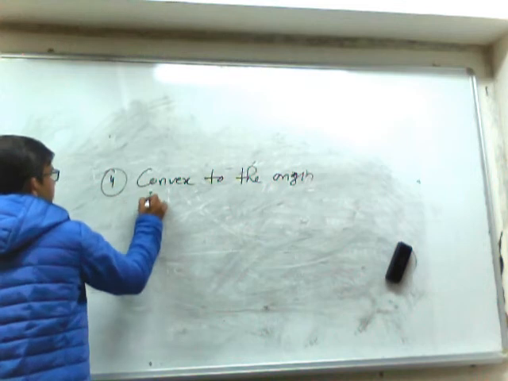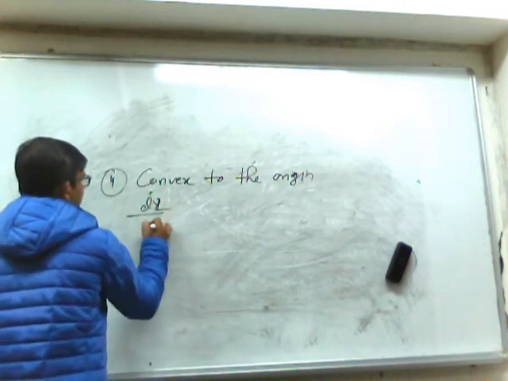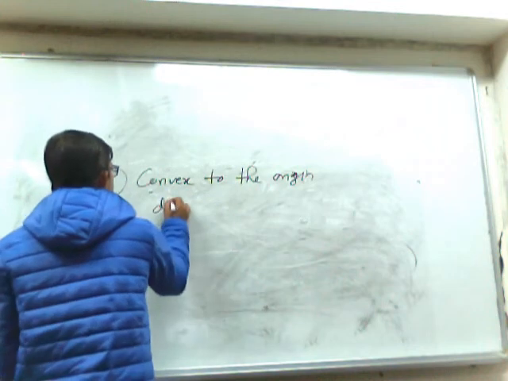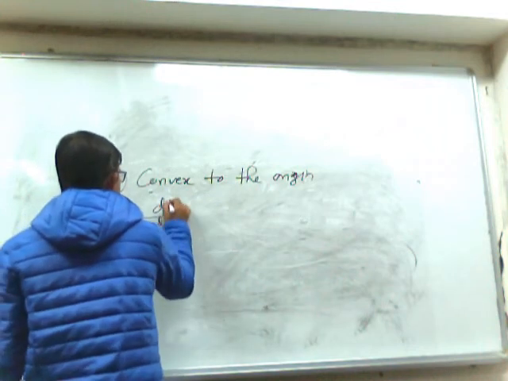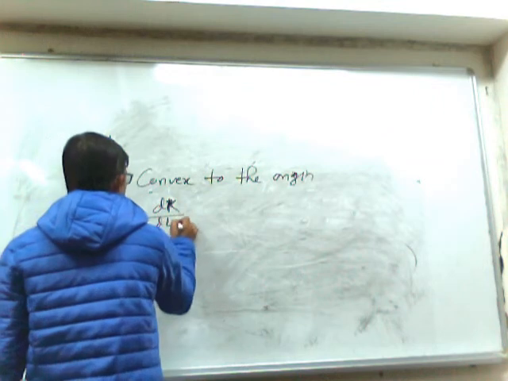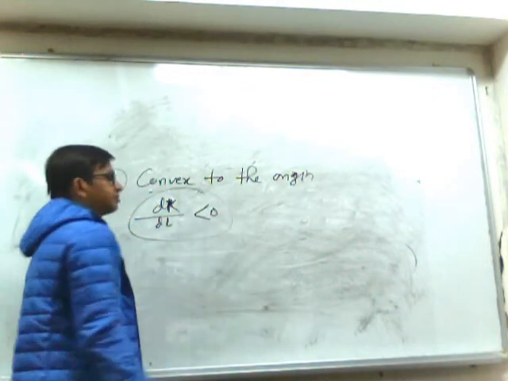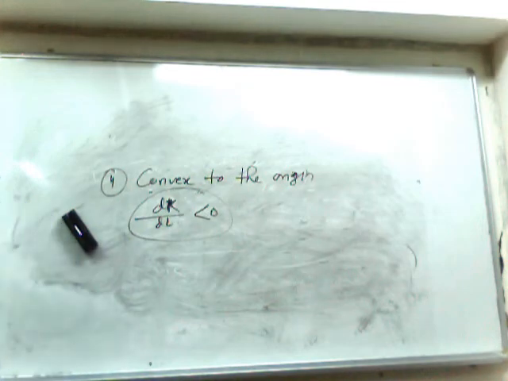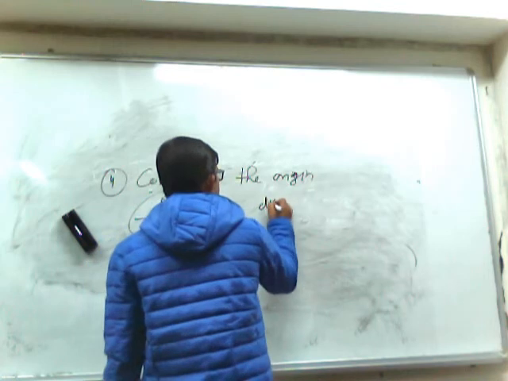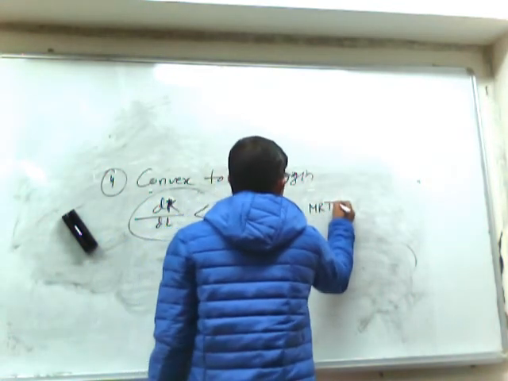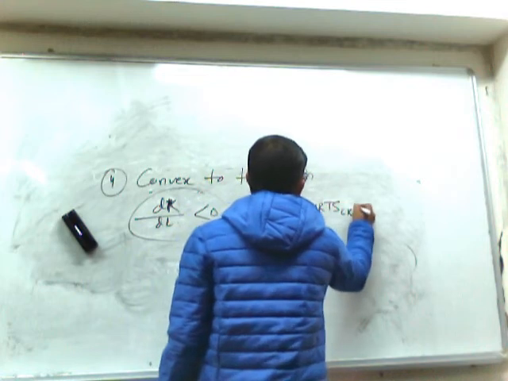It is given as change in capital by change in labor, which is negative. So dK by dL equals the marginal rate of technical substitution between labor and capital.